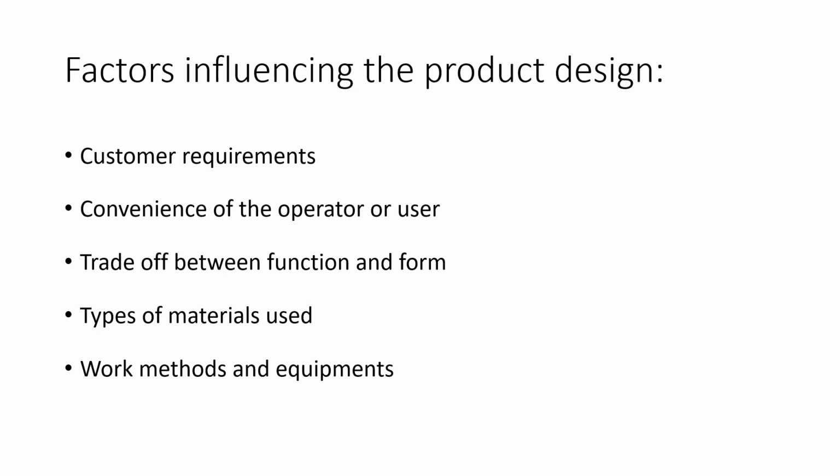Next one is trade-off between function and form. What are the function and form in this product design? The function is whether the product can perform well or not. That is the function. Form is all about the process design and the product structure. We cannot neglect any one of these. Both the product function and form will have equal importance.